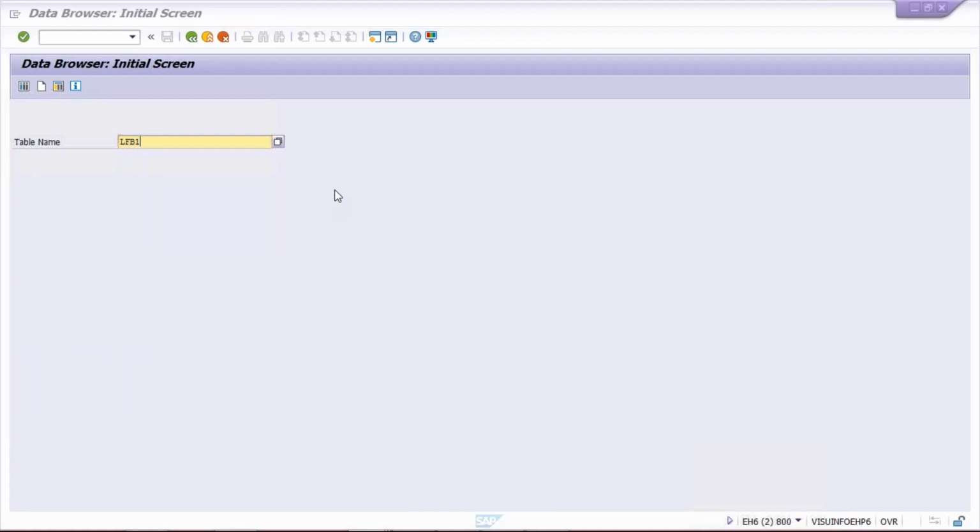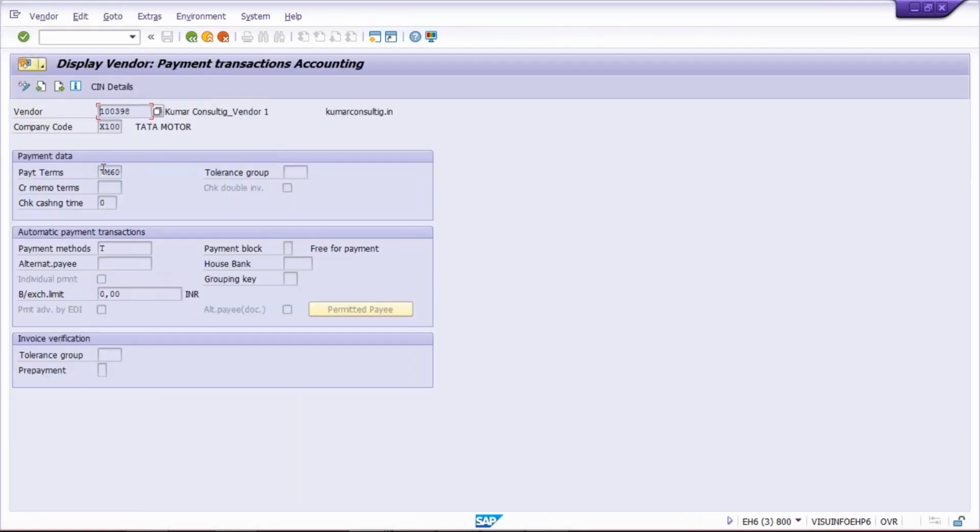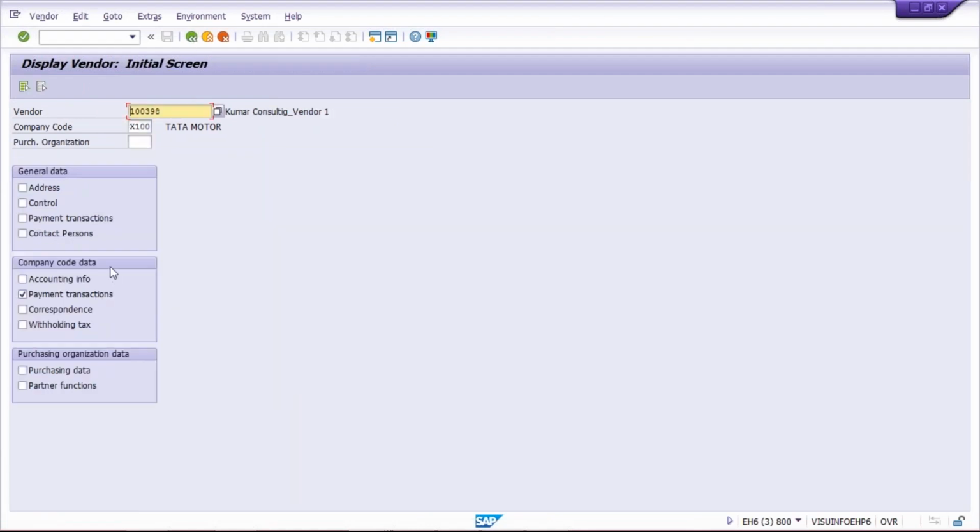Now here, since it is your terms of payment, look here, it is in payment transactions. Under payment transactions, you'll find this payment terms tab. I'll show you guys. Here under payment transactions we find the terms of payment, and payment transactions is under company code data.